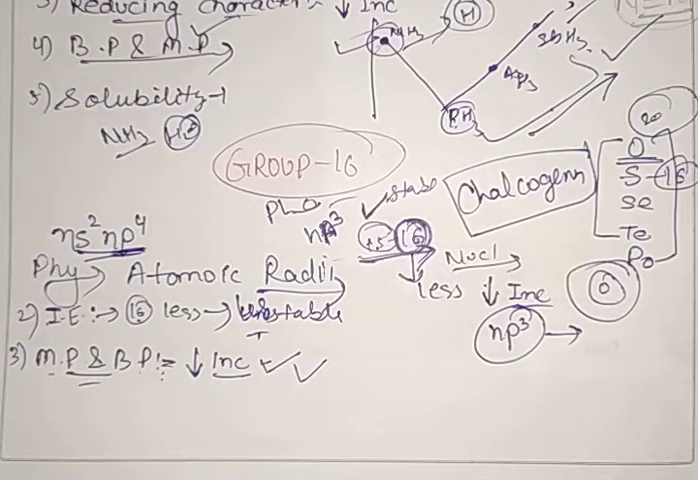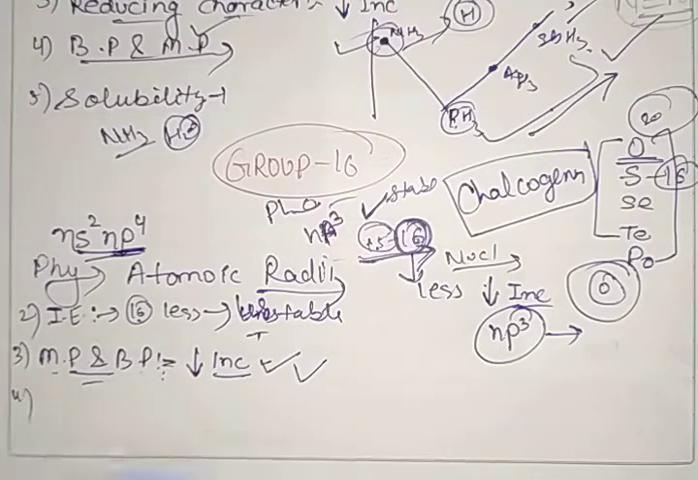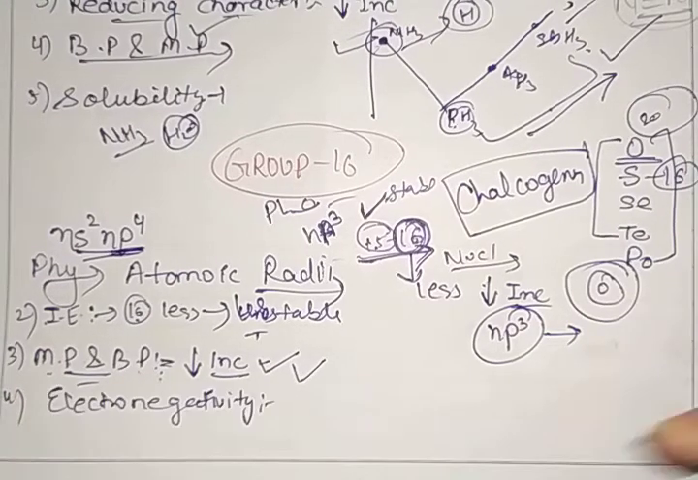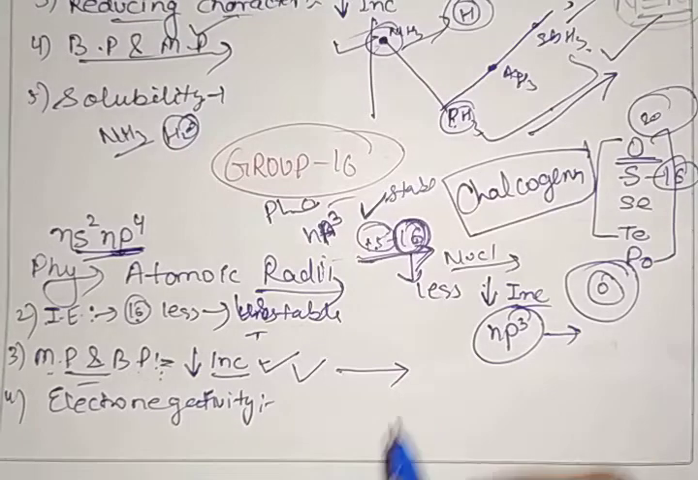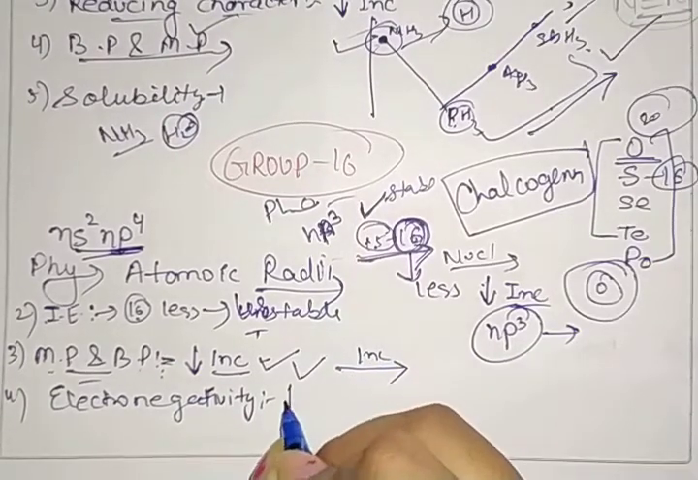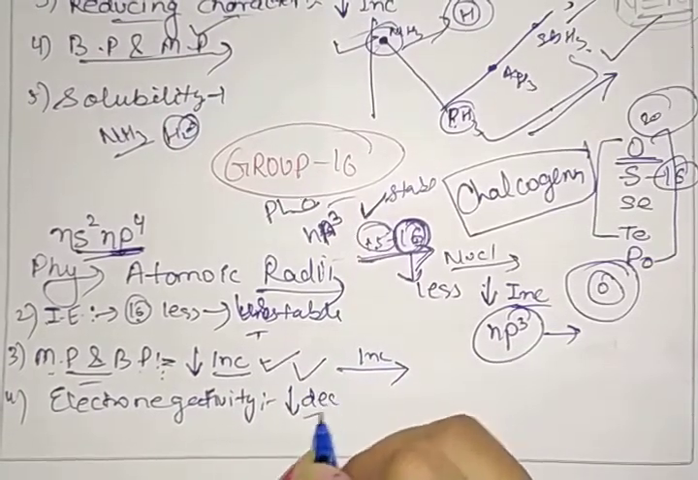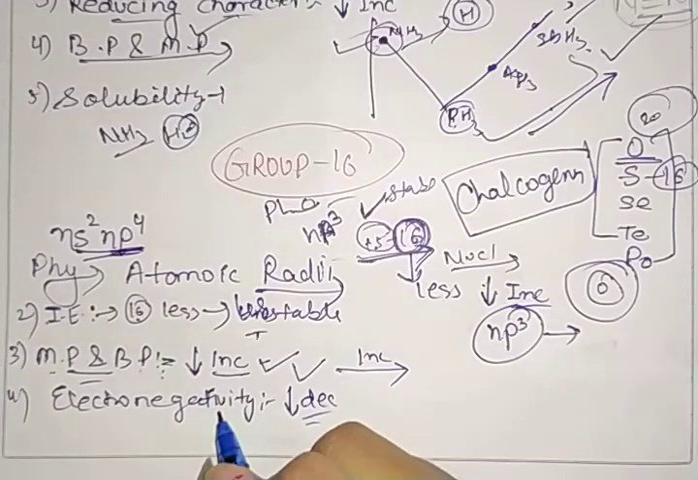Clear? The next point we have is electronegativity. Again, we know that across a period electronegativity increases, but when we are going down the group, electronegativity decreases. Clear? So that means electronegativity of group 16 elements is higher than that of group 15.